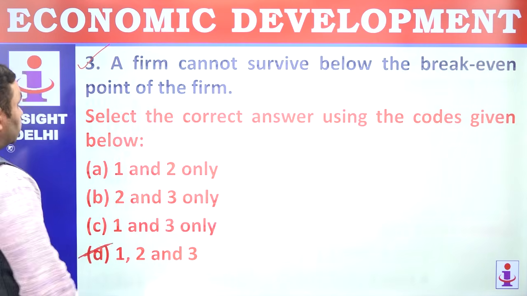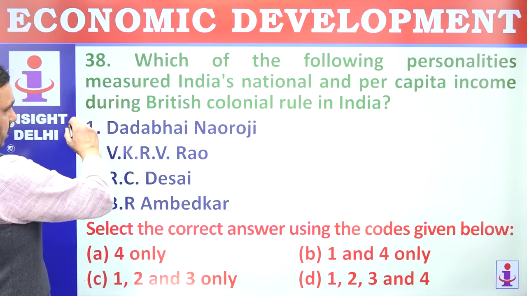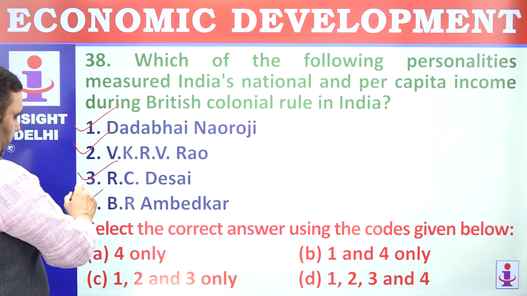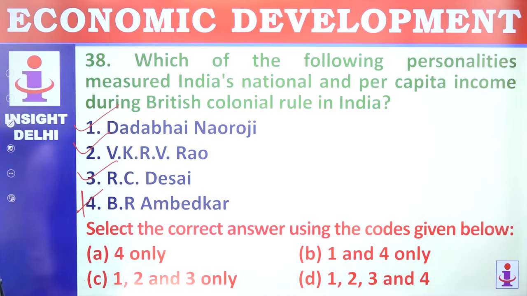D. 38. Which of the following personalities measured India's national per capita income? Dadabhai Naoroji played a very important role. V.K.R.V. Rao, R.C. Desai. Dr. Ambedkar was not a part of these economic studies. So 1 to 3.